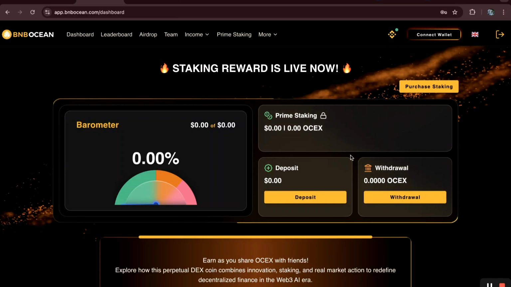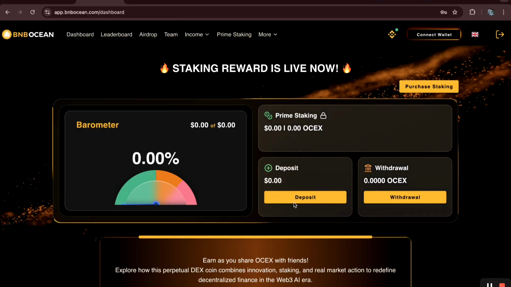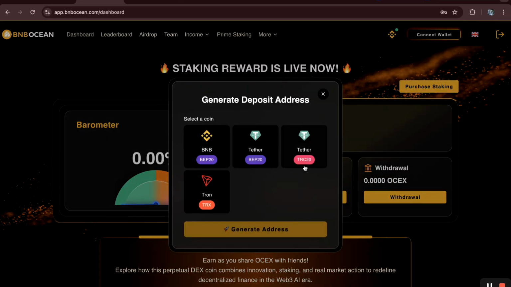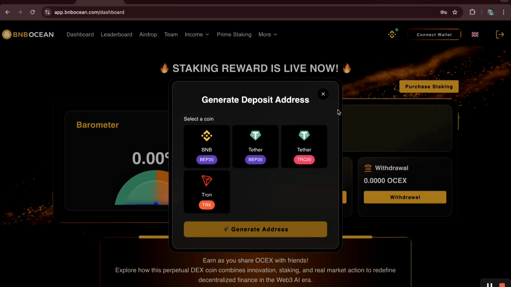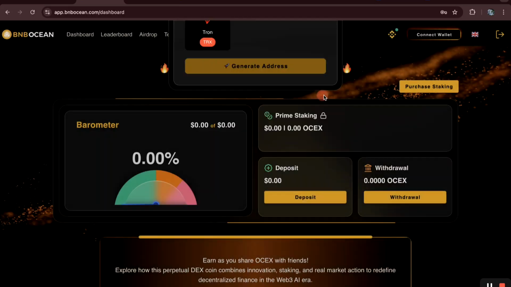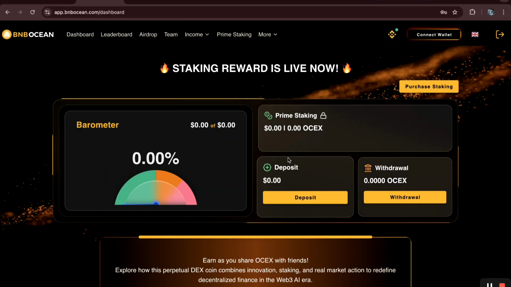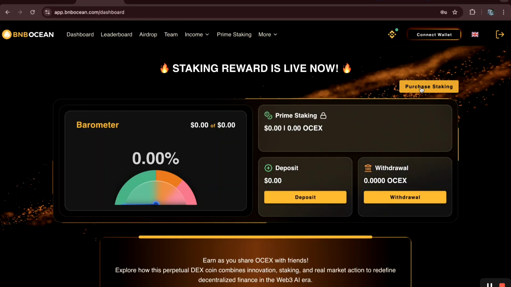I will show you in my next video, but let me just show you randomly how you are going to do it. You just come to deposit here. Then you can fund it with either BNB, USDT TRC, wherever. Then you click on generate wallet, but I will show you that one in my next coming video so that you can understand. Once your money reflects, you come to purchase staking, then you proceed with purchase staking.